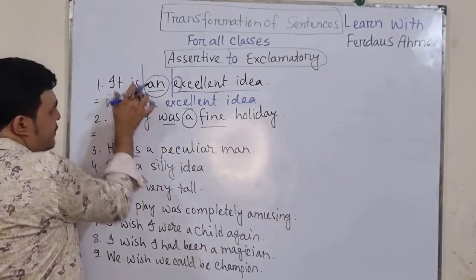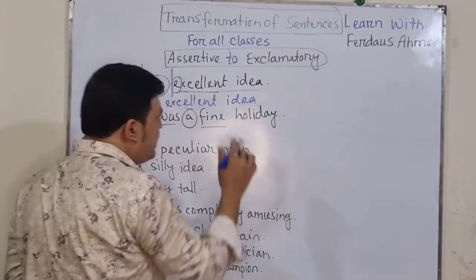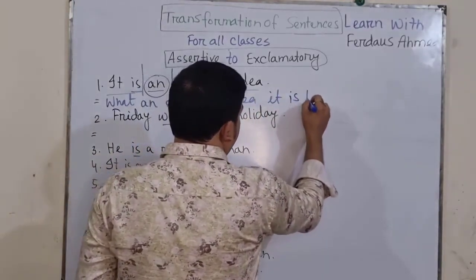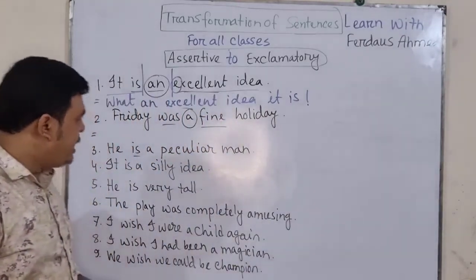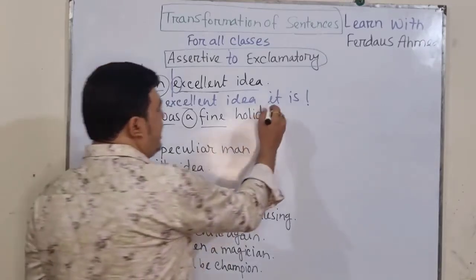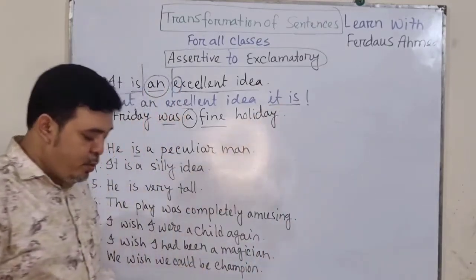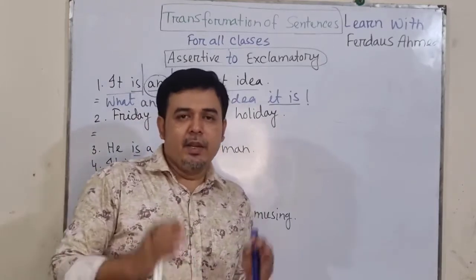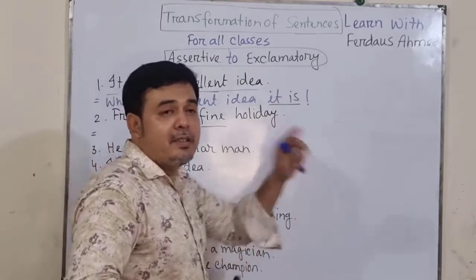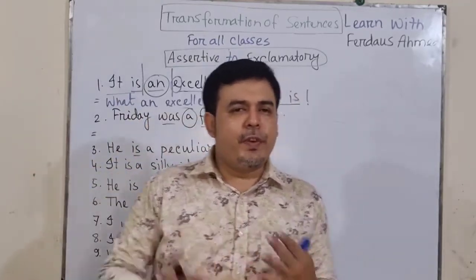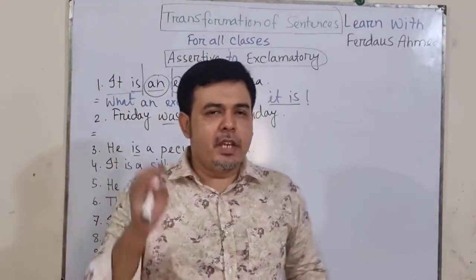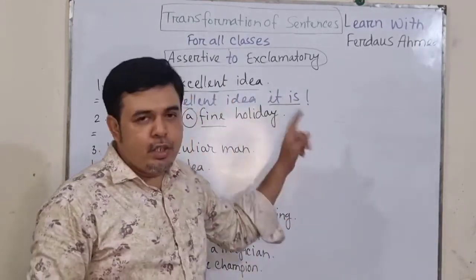After that, write the first portion as usual: it is, and give an exclamation. Please watch that portion clearly. Most students make a mistake here. They write is it, because they most frequently practice interrogative sentences, which gives a message in their brain to write is it, not it is.